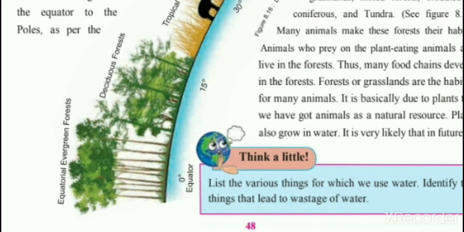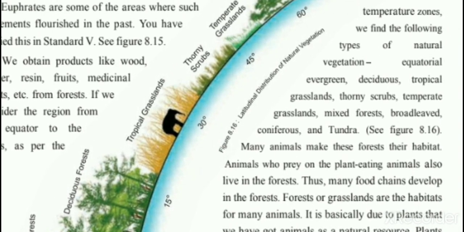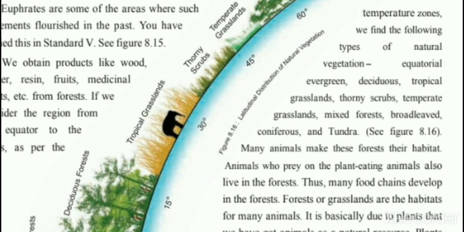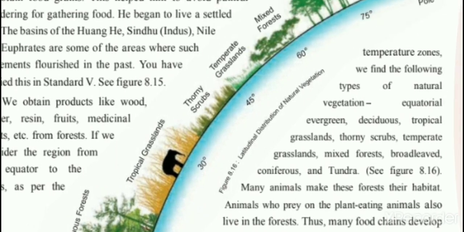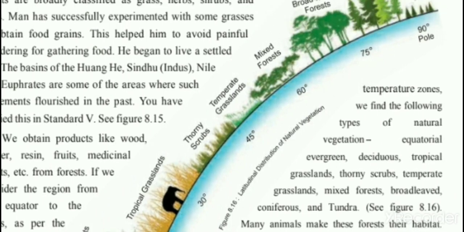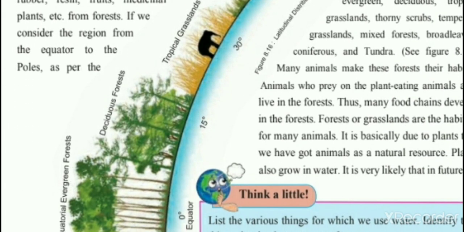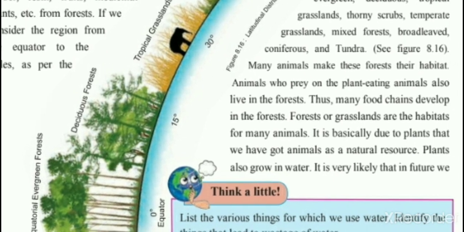In the equator part, the equatorial evergreen forest means the long trunks are there, and you can see such kind of plants. Deciduous means you can see a lot of plants. Tropical grassland means here the grasses are dried. Thorny shrubs means plants which have more thorns. Temperate grassland. So these are the different kinds of plants grown in the different temperature zones.